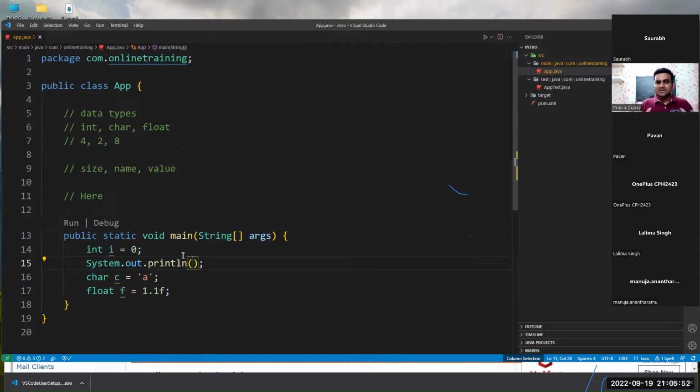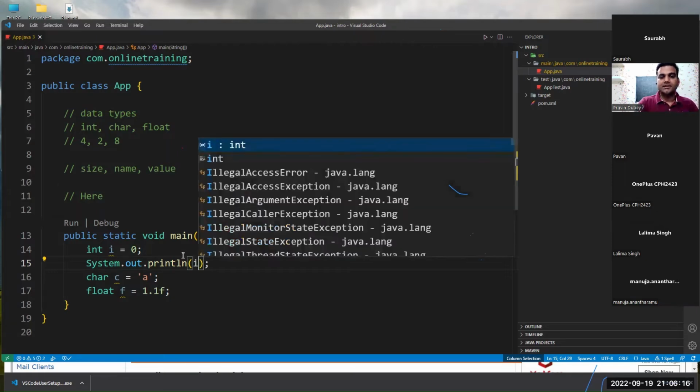Now this entire thing, what is the detail of it? Don't bother. For now, let's keep the story short. This will help you to print the message. That's it. Nothing more than that. If you want to print something, just write system.out.println. What it is, how it works, leave it. We'll come to that later.